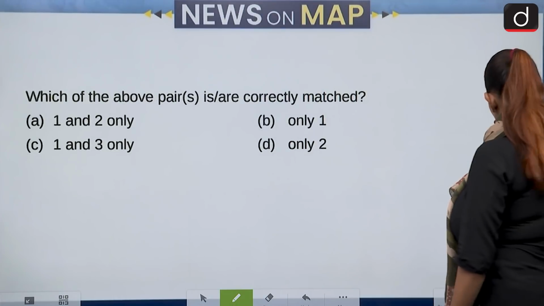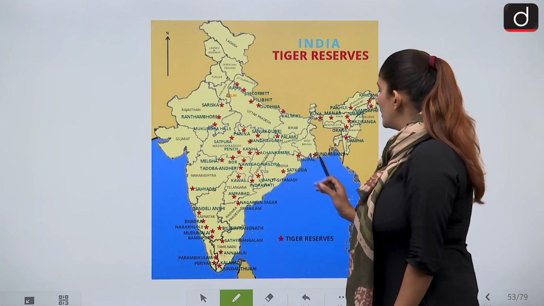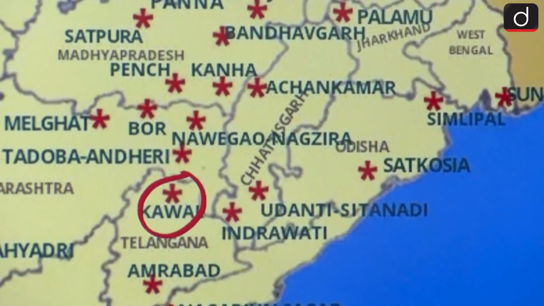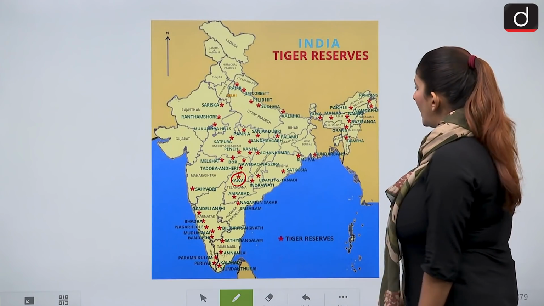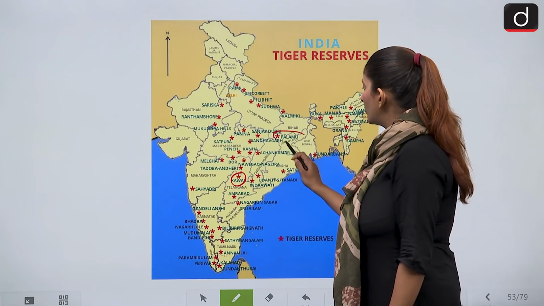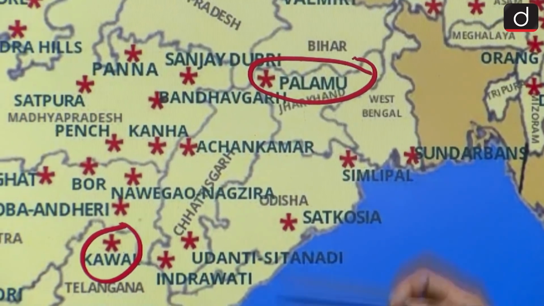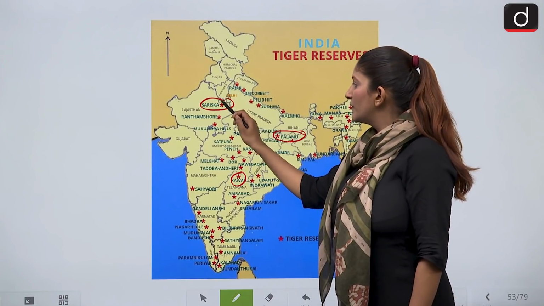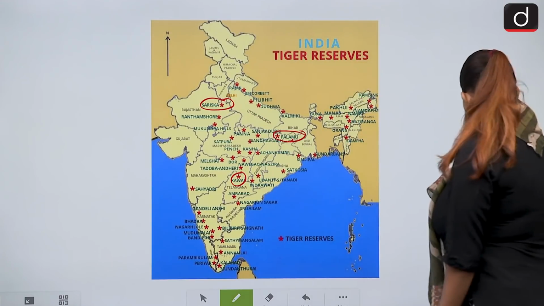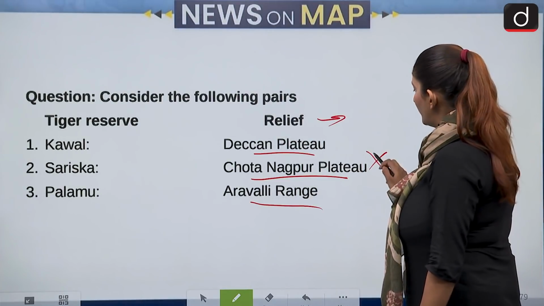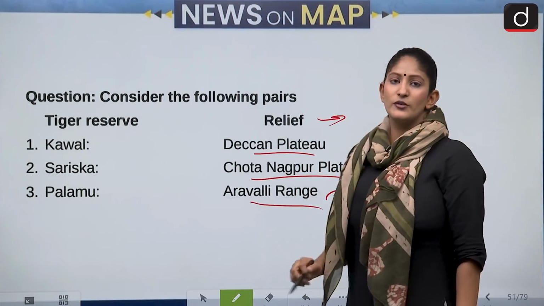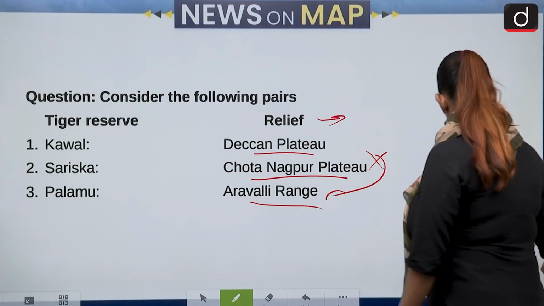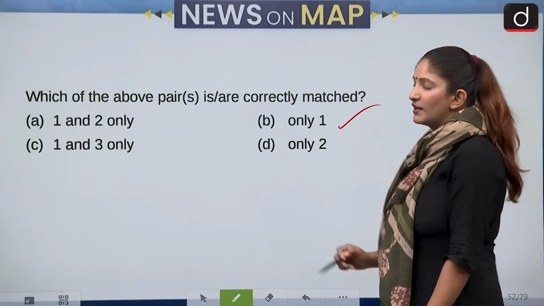First is, of course, Kaval. Kaval is in Telangana, the tiger reserve, a part of Deccan Plateau. So first is correct. Then Palamu is a part of Chota Nagpur Plateau. Palamu is in Jharkhand. Okay. And Sariska is a part of Aravallis, which is in Rajasthan. So the last 2 pairs have been interchanged. Sariska should be a part of Aravalli and Palamu, Chota Nagpur, while Kaval is correct. Only the first is correct. So B is the correct answer here.